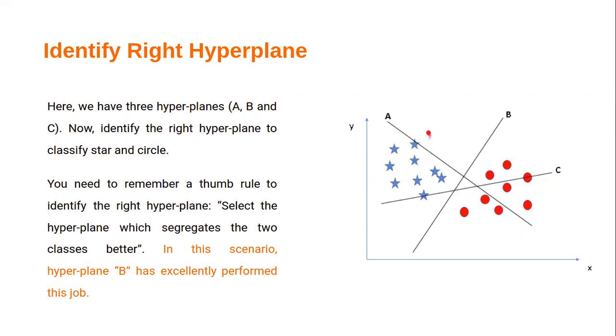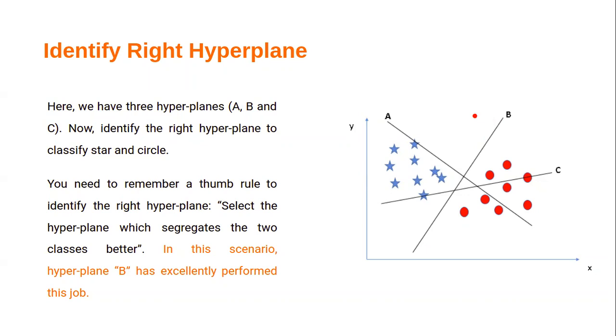One more thing we can say: A is biasing to one class, and from the other end it is biasing to another class. The term biasing is the better technical word. Similarly, C is doing the same, but B is not biasing to anyone because B is in between A and C. B is between the blue stars and the red circles. So B is not biasing to anyone.